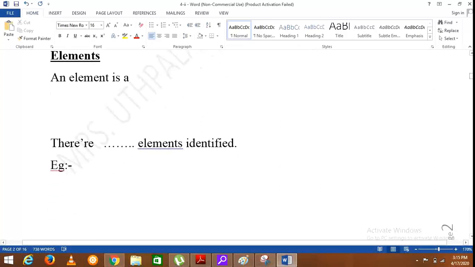Then you are asked to write examples for elements. By now about 120 elements have been found and identified, and many of them are given names. In the coming grades you will learn further about these elements and their chemical symbols, and you will identify that some of the elements exist naturally and some of them are artificial.